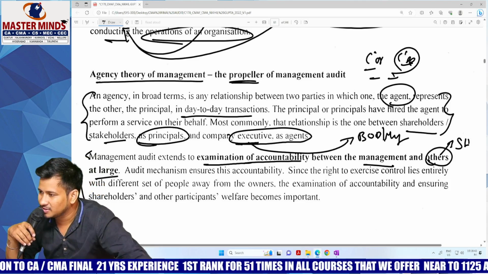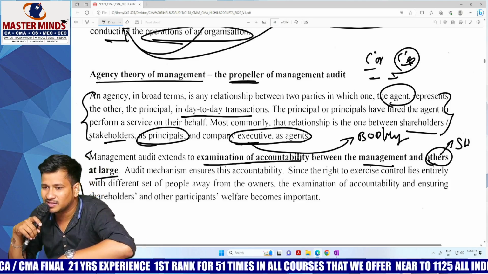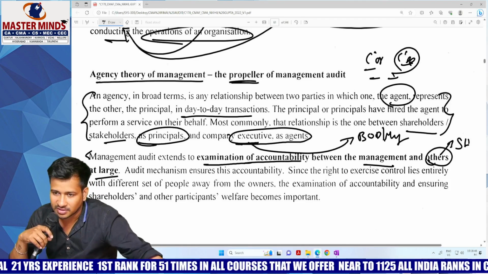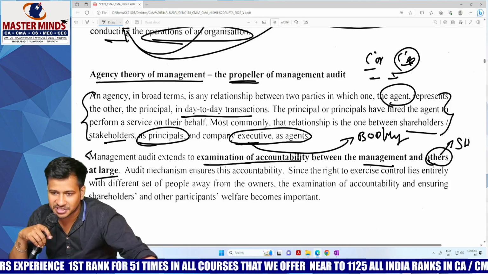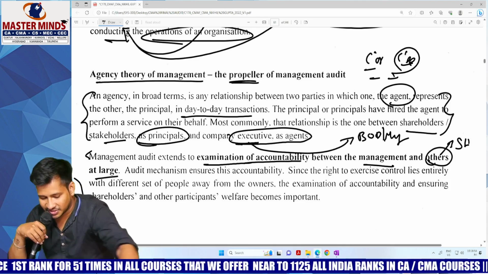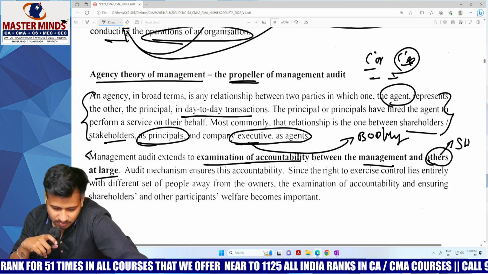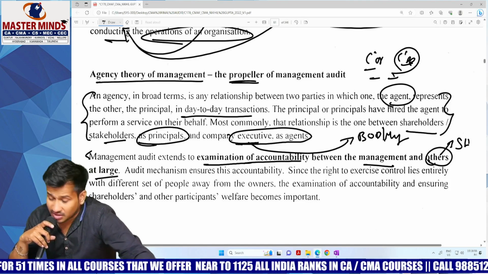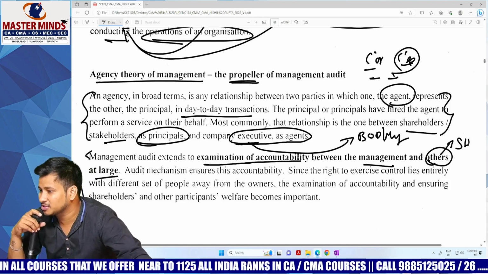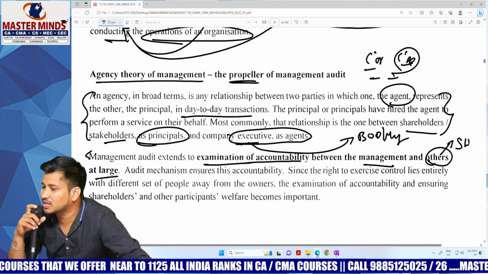Shareholders will not interfere at all. But their funds are being managed by the management. Board of directors, whether they are doing properly or not, the thing that will be conducted is called a management audit, which is acting as a bridge between the management and the shareholders. Audit mechanisms ensure this accountability. Yes, because that is a responsibility of the management. They have taken it as a responsible choice and they have started to work.